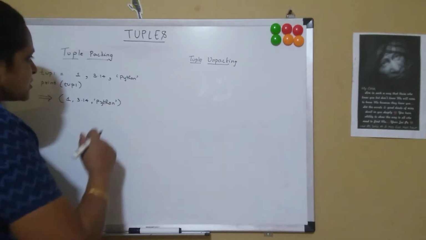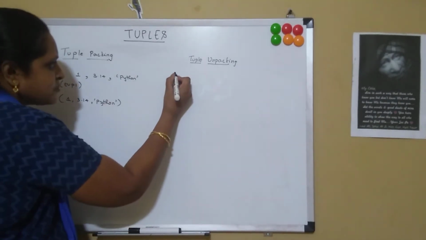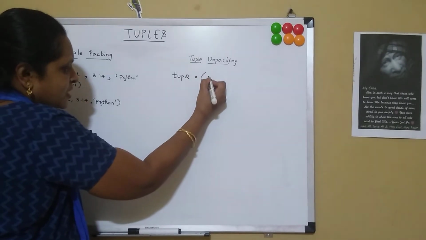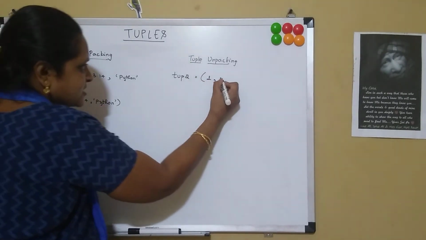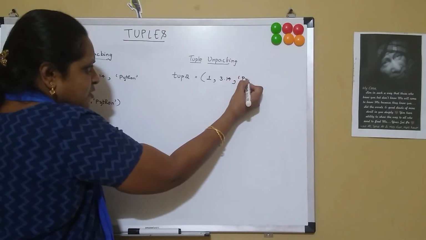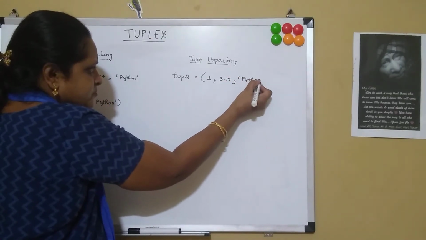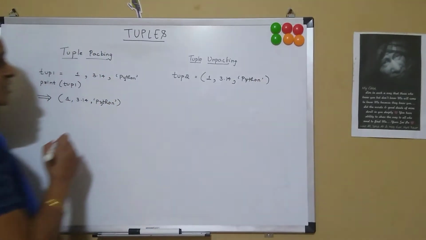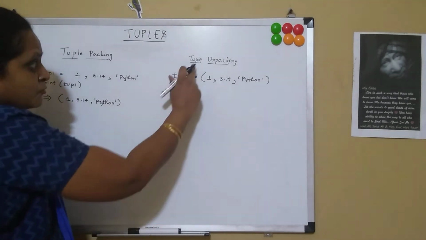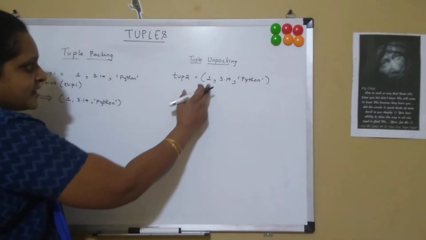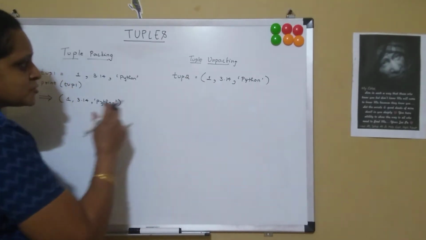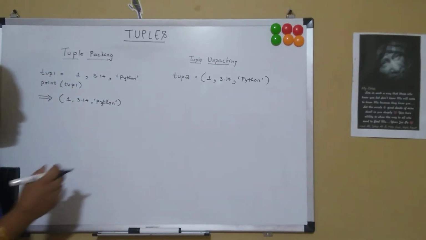Now let's see what is tuple unpacking. Suppose I have tuple 2 equal to, I specify in a parenthesis 1, 3.14 and then Python. So there are three items in my tuple 2. What is tuple unpacking? It extracts the items in the tuple and stores them in individual variables.